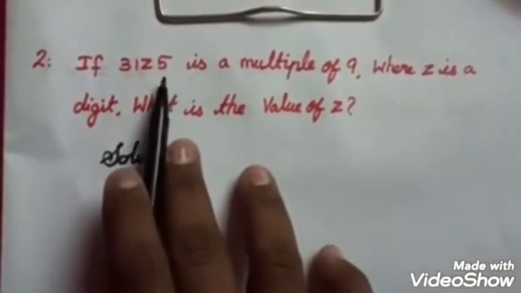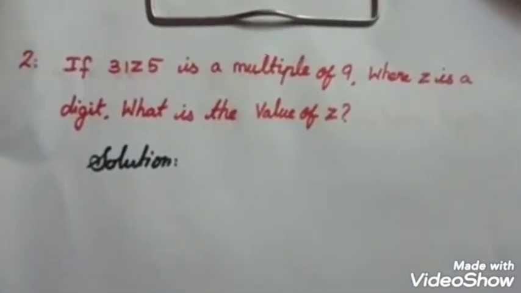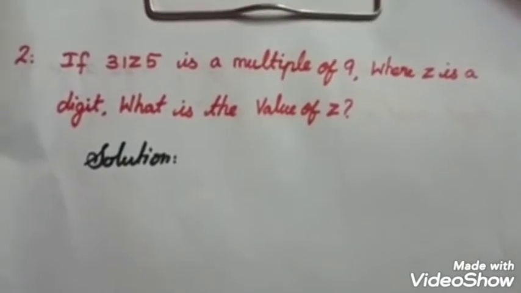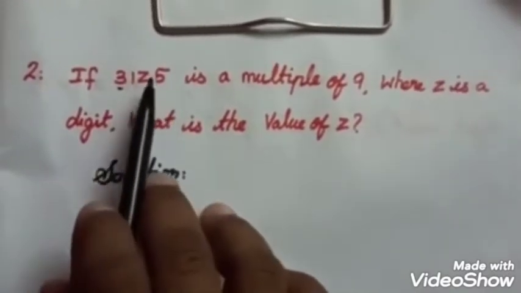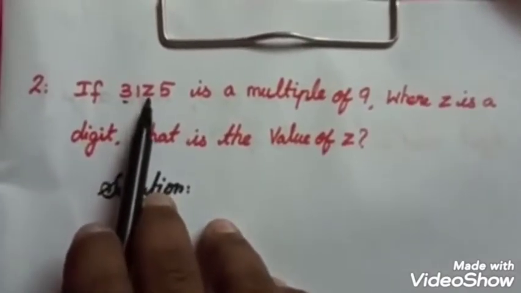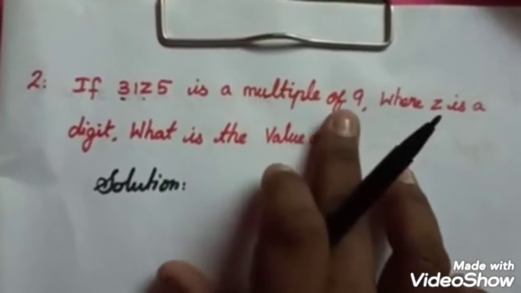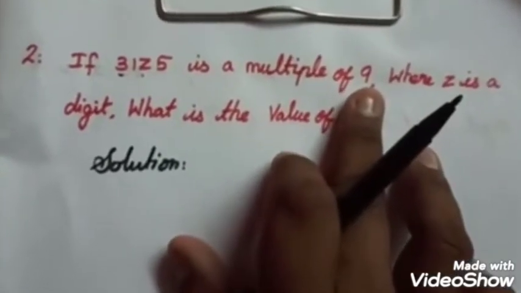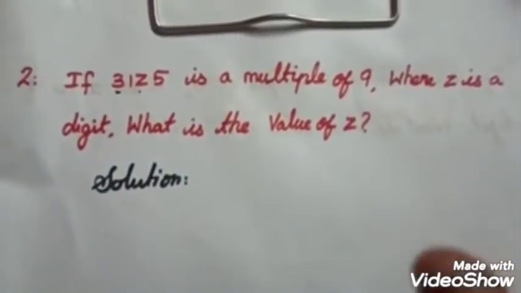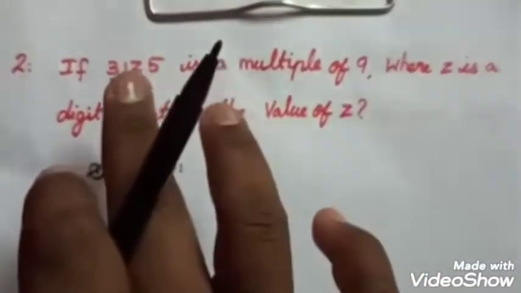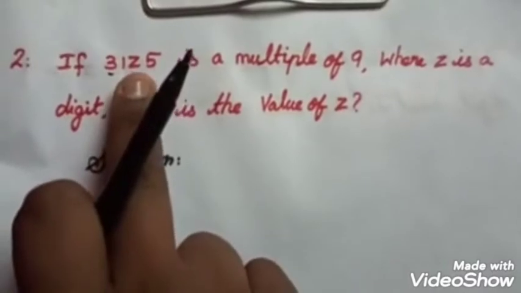If 31z5 is a multiple of 9 where z is a digit, what is the value of z? Here a 4-digit number is given, and we have to find the value of z in the tens place by using the multiple of 9, that is, the divisibility rule of 9. You already know the divisibility rule. Again I recall, if the sum of the digits is divisible by 9, the whole number is divisible by 9. By using that rule, we have to find the value of z.